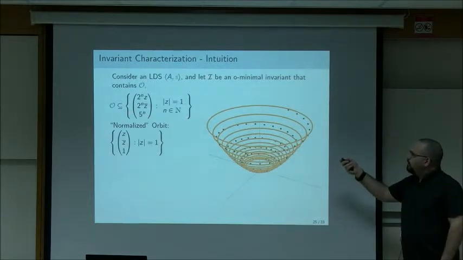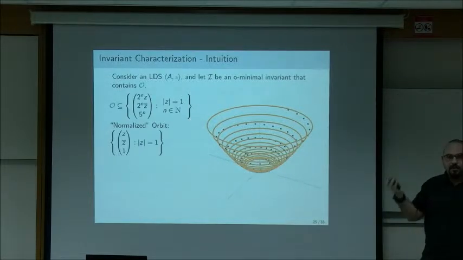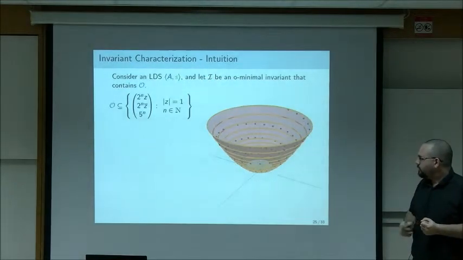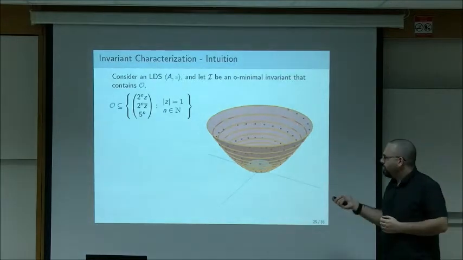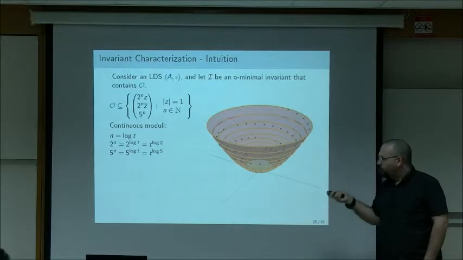Now, I is an O-minimal set, so it cannot contain these rings separately, because it has only finitely many connected components. So it has to contain some kind of smooth version of these rings, namely this bowl-shaped thing. So what is this bowl-shaped thing? We need to somehow smooth out this discrete n. And the way we do it is very simple.